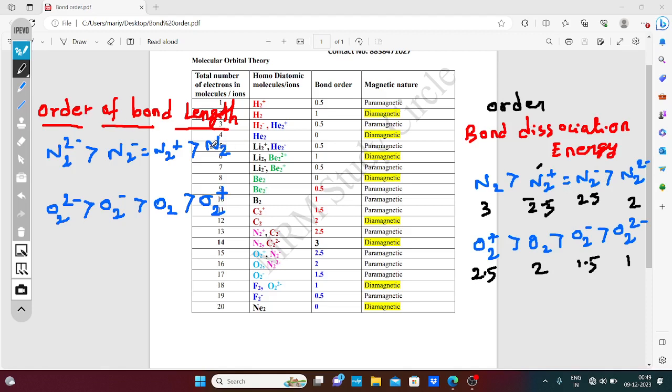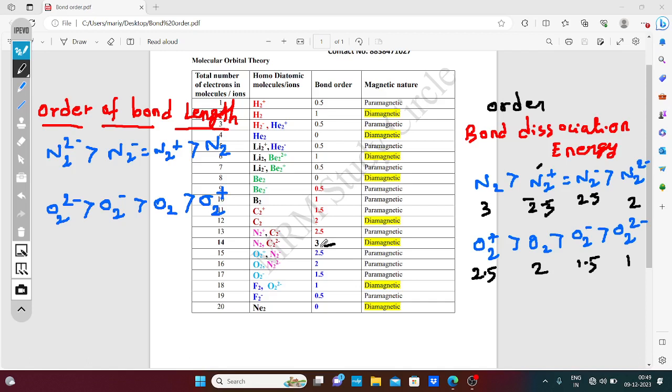So the order of bond length, you know that single bond length is high, double bond length is decreasing, triple bond length is very short. So this order you should remember. So the maximum bond order for nitrogen is 3.